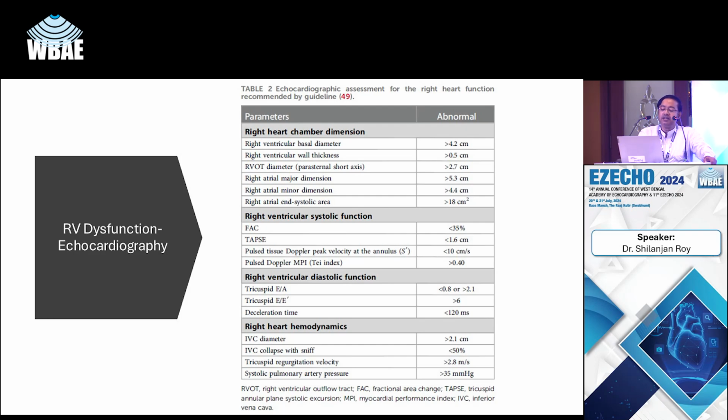And primary right ventricular diseases where RV contractility is affected, acutely, like RV ischemia, myocarditis, sepsis, and in chronic conditions like cardiomyopathy, ARVD, amyloidosis, sarcoidosis.